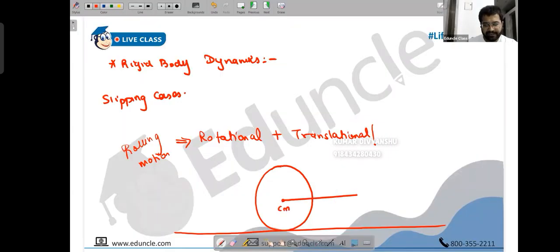What is the first important thing that will change in all of them? That is the moment of inertia. Depending on the moment of inertia, all the other data will also change, people. So whatever question we learned for a solid sphere, exactly the same can be created for any other object too. Maybe what we can do today is take a problem on a hollow sphere. Just a different variety, but the procedure will remain the same. Anyway, it has a center of mass. It is moving in the forward direction with velocity of center of mass.